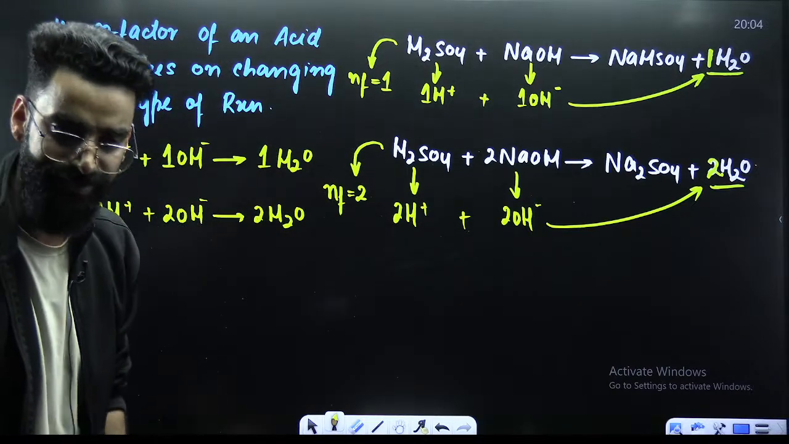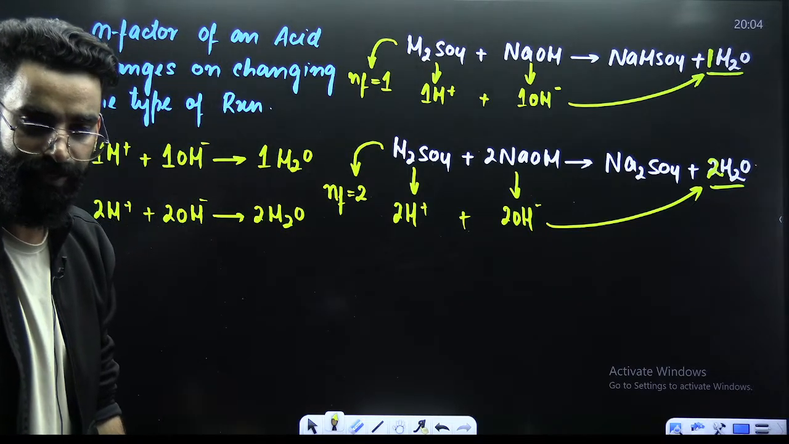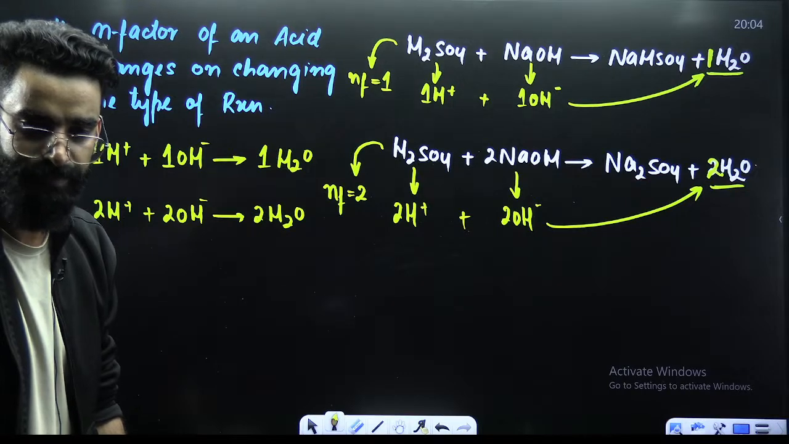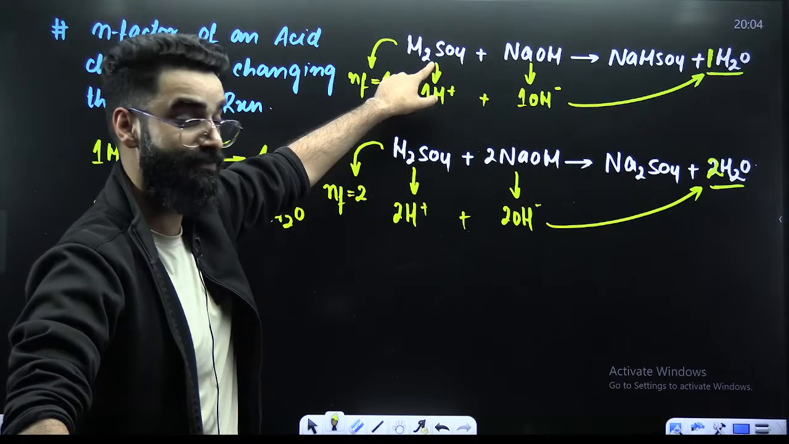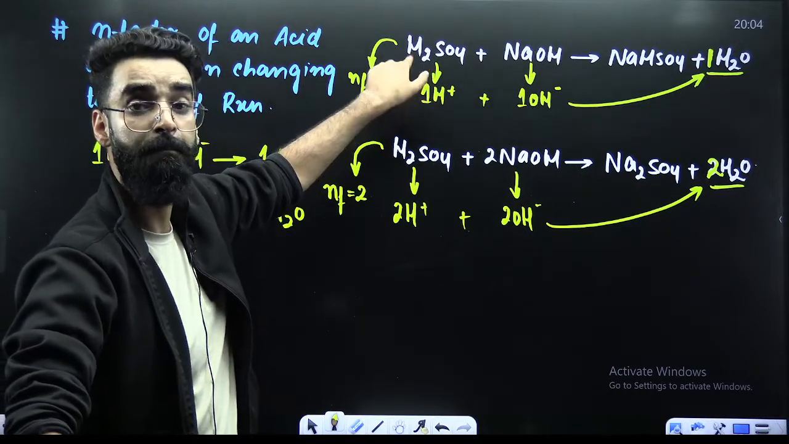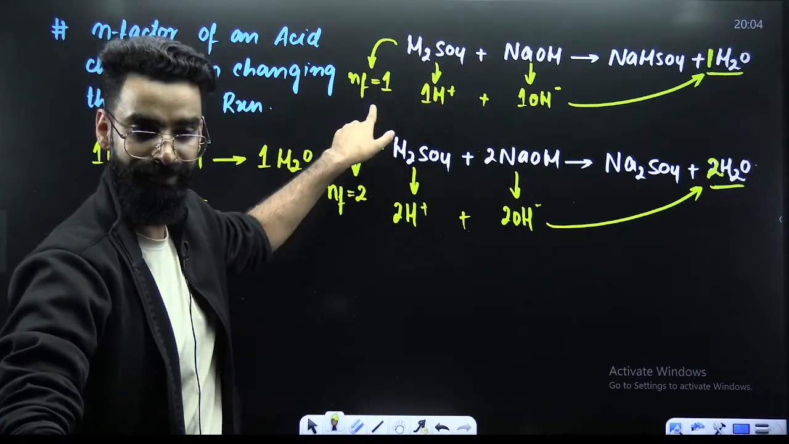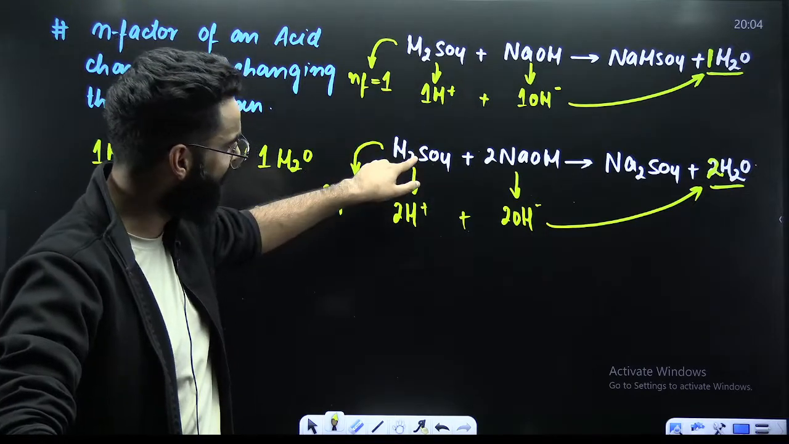Now tell me one thing. What will be the equivalent mass of H2SO4 here? It will be equal to molar mass of H2SO4 divided by 1. What is the equivalent mass of H2SO4 here?